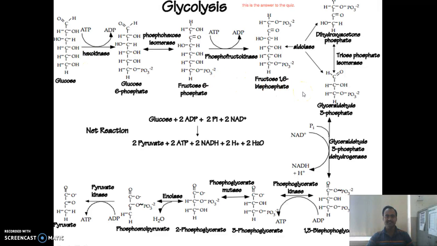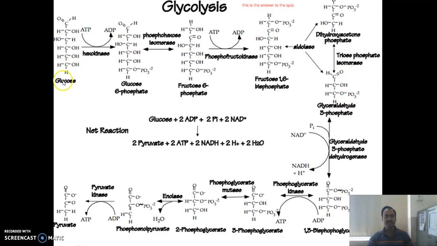In the next step, there is a splitting. The 6 carbon containing compound is converted into two 3 carbon containing compounds, that is dihydroxyacetone phosphate and glyceraldehyde 3-phosphate. Dihydroxyacetone phosphate and glyceraldehyde 3-phosphate are interconverted with the help of enzyme triose phosphate isomerase.